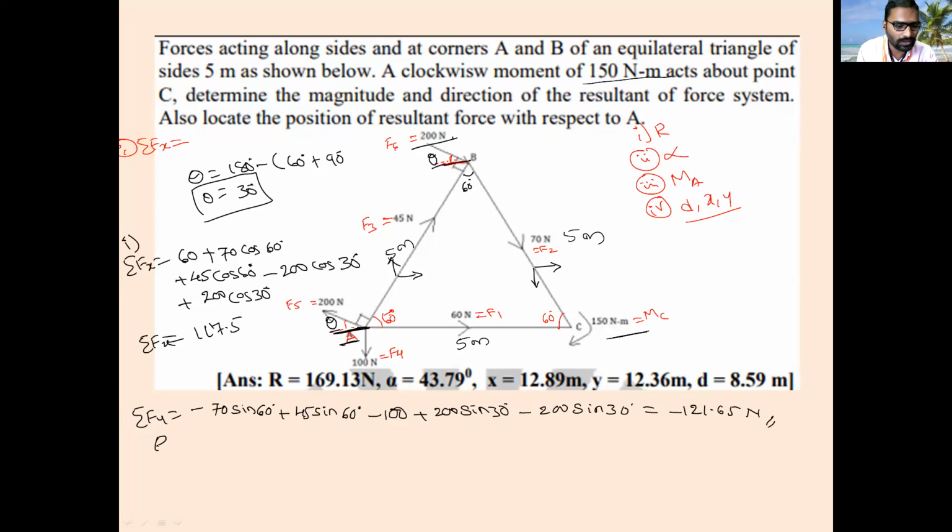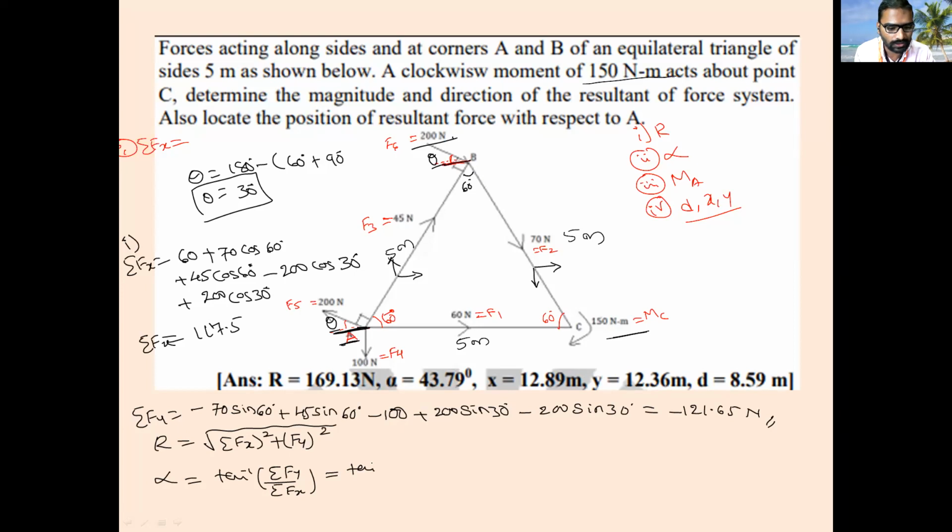Then calculate R, the resultant. Resultant is equal to the square root of sigma fx square plus sigma fy square. You calculate this one. The R value you have to calculate. You will get the same answer, that is 169.13 Newton. Then calculate the alpha value. Alpha is equal to tan inverse of sigma fy upon sigma fx. Calculate, how much will you get, everyone?